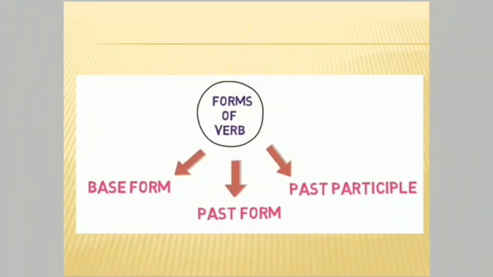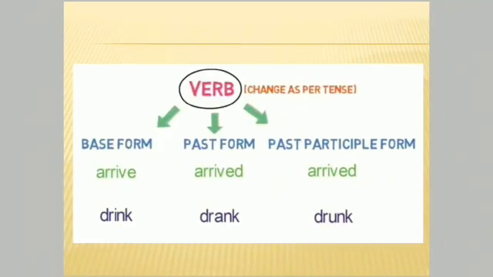Now look at the table of forms of verb. First is base form, next is past form and third is past participle form. Now let's talk about base form first. Base form means first form of the verb and this shows simple present form of the verb. Simple past form of the verb shows that I did this action in past, and past participle form shows that action is complete. Now let's talk about few examples.